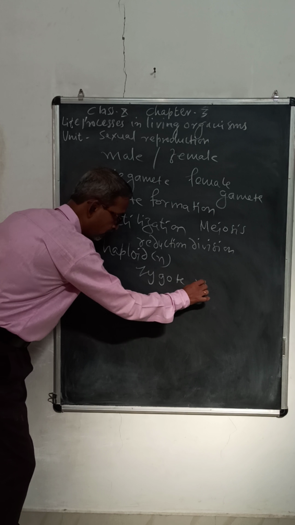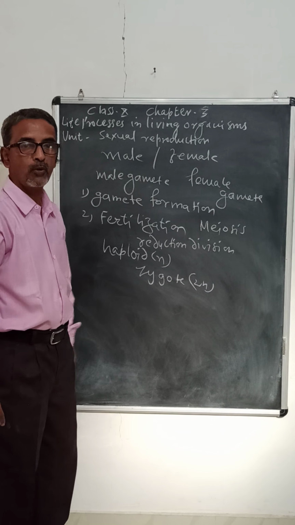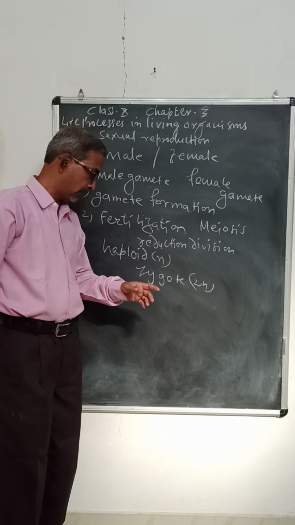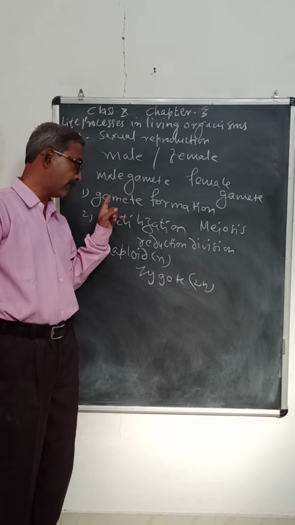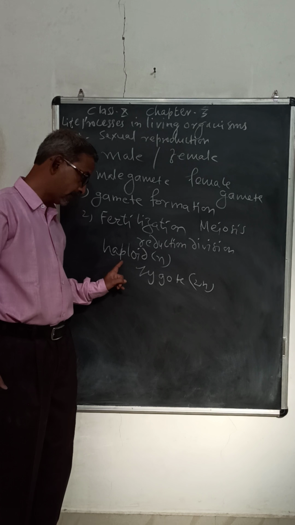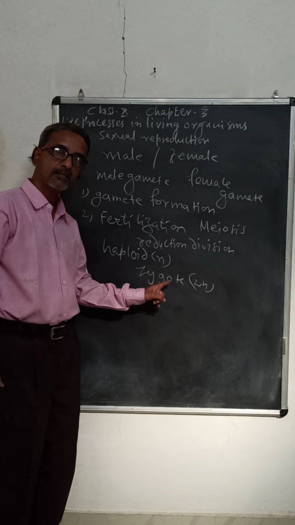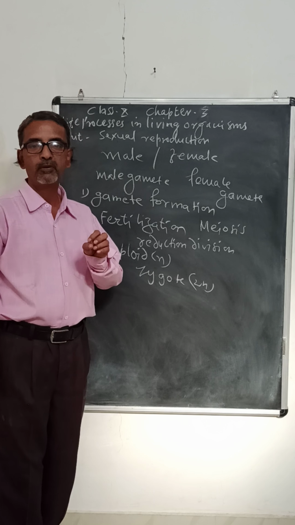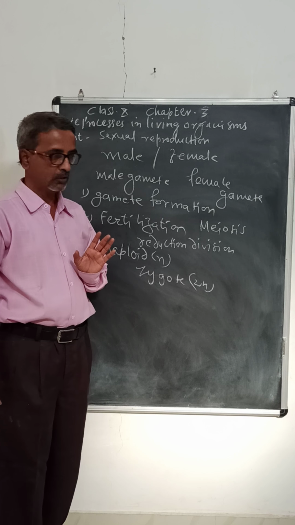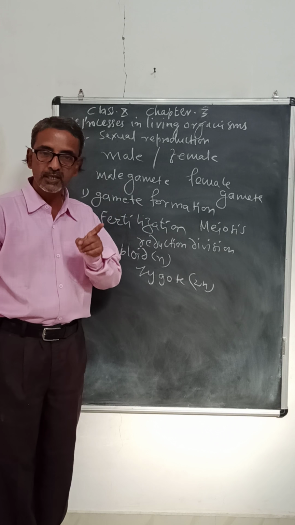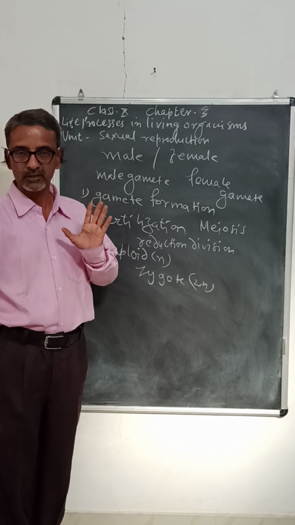Haploid means reduced, where chromosome number is reduced to half. Zygote is called diploid, where chromosome number is now doubled. The union of haploid male gamete with haploid female gamete to form a diploid zygote is called fertilization. So these are 2 main processes of sexual reproduction.